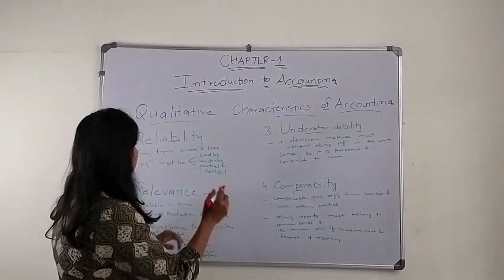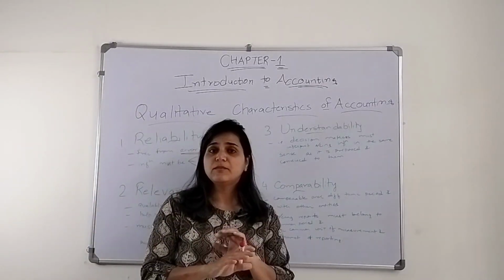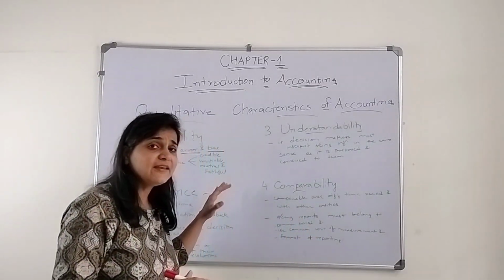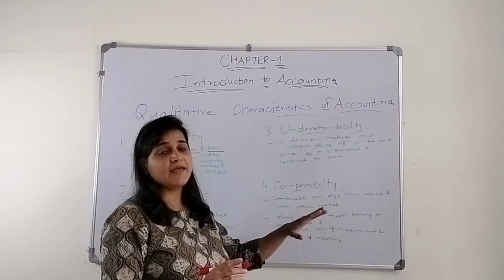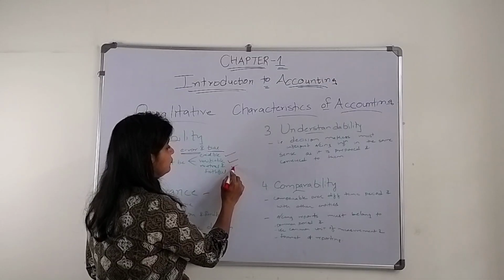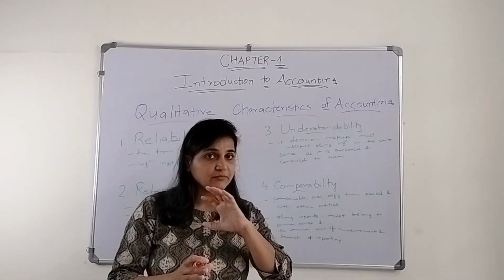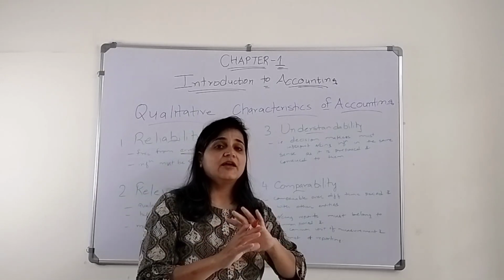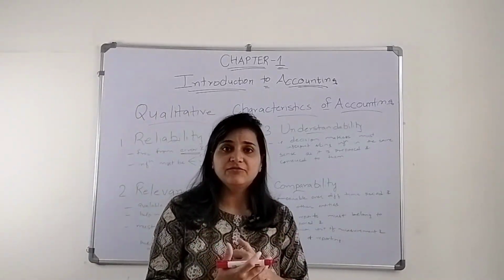So the first thing is it should be free from any kind of error and bias, no manipulation. When it is free from bias, then and only then will it be credible, verifiable, neutral, and faithful. You can have credit in it. It should be neutral. You can have faith in it, and it must be verifiable.